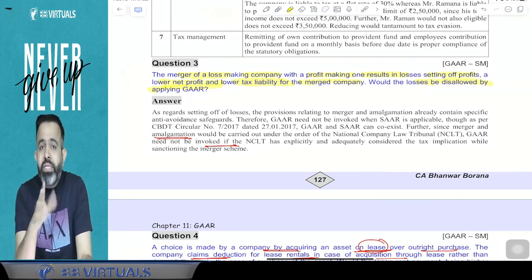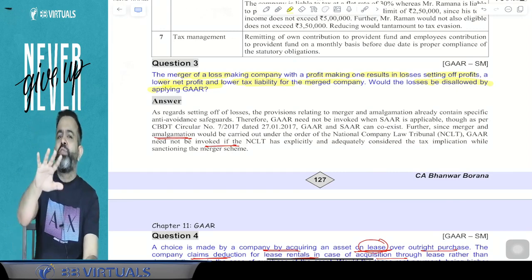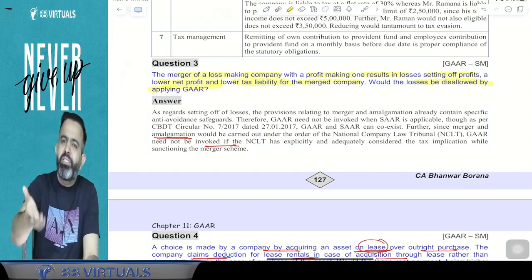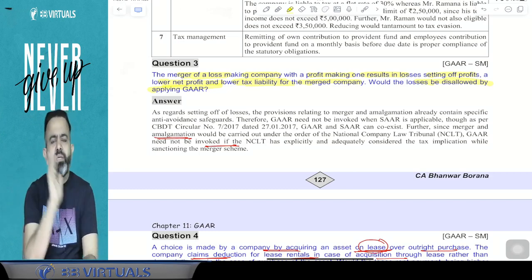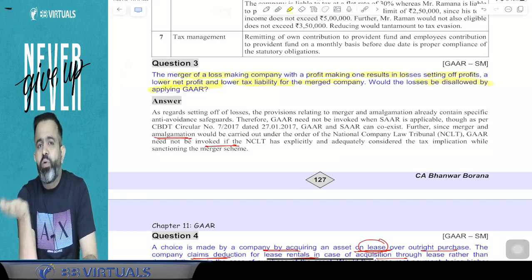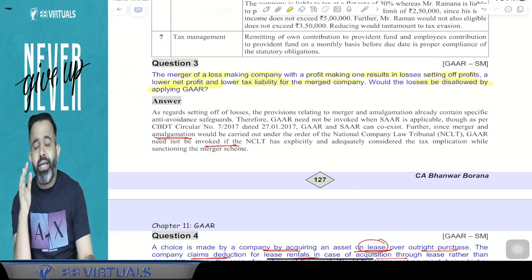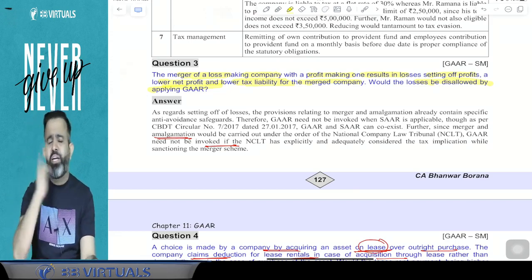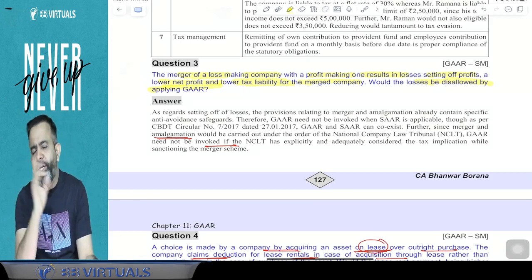So in this particular case, there is no need to invoke the GAR, because there are specific provisions related to amalgamation, and we allow the amalgamating company's losses to be allowed to the amalgamated company. There should be approval from the court, and the court always checks whether there is any extra tax benefit. Everything will be checked by the court. So in this particular case, there is no need of the GAR.